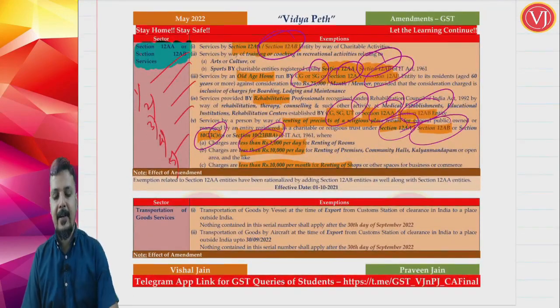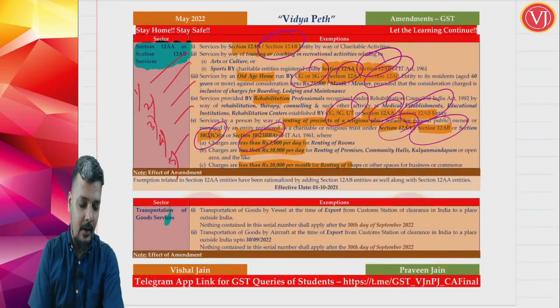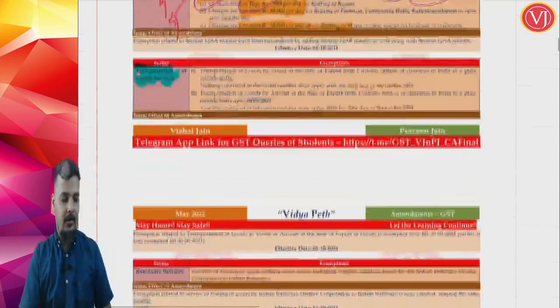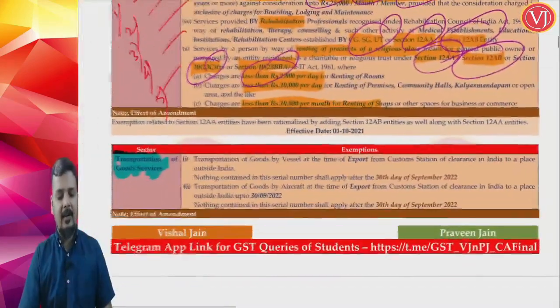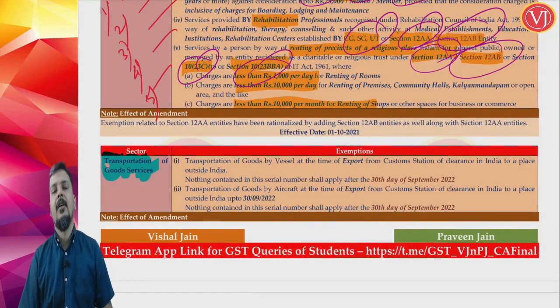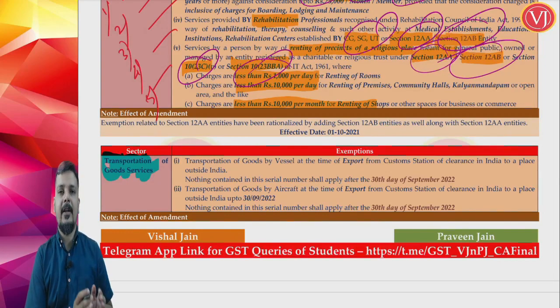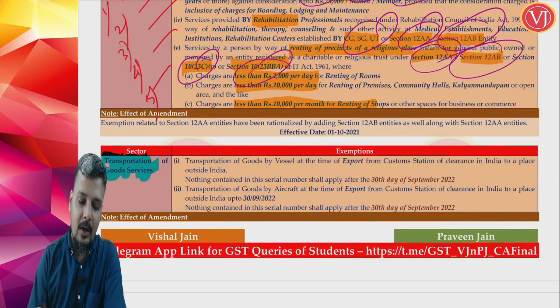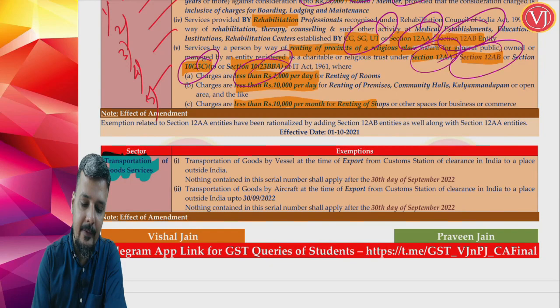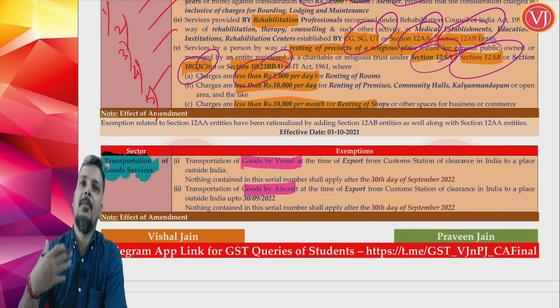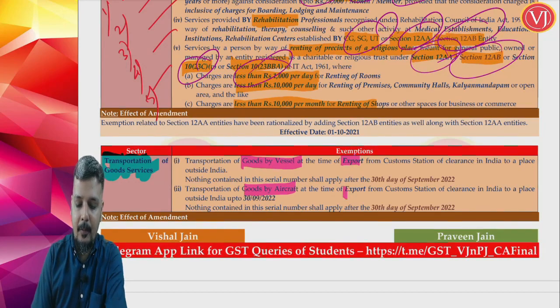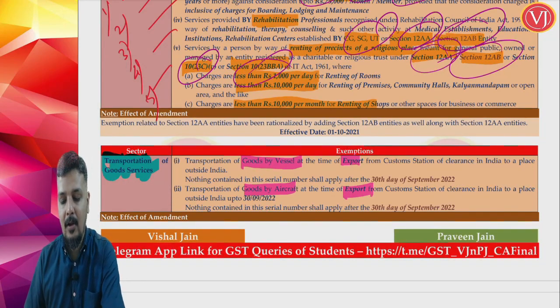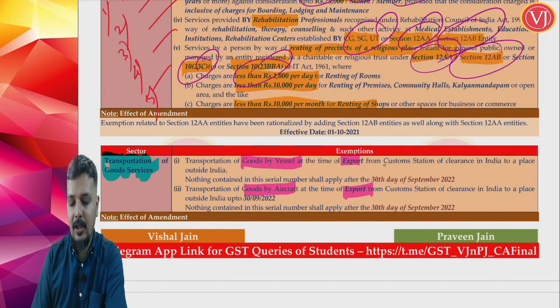Now friends, the next category of exemption is in your transportation sector, transportation services. A very normal amendment is there. This was an amendment which was applicable till a particular date. They have extended that date. So when you talk about transportation of goods by vessel or by aircraft, whether it is by vessel or by aircraft at the time of export, when goods are exported by vessel or aircraft, obviously it will be from a custom station in India to a place outside India.